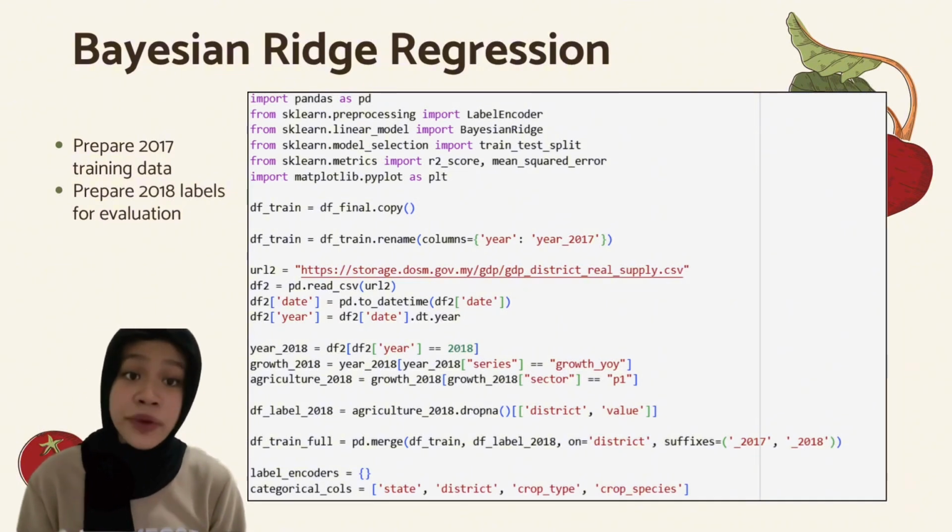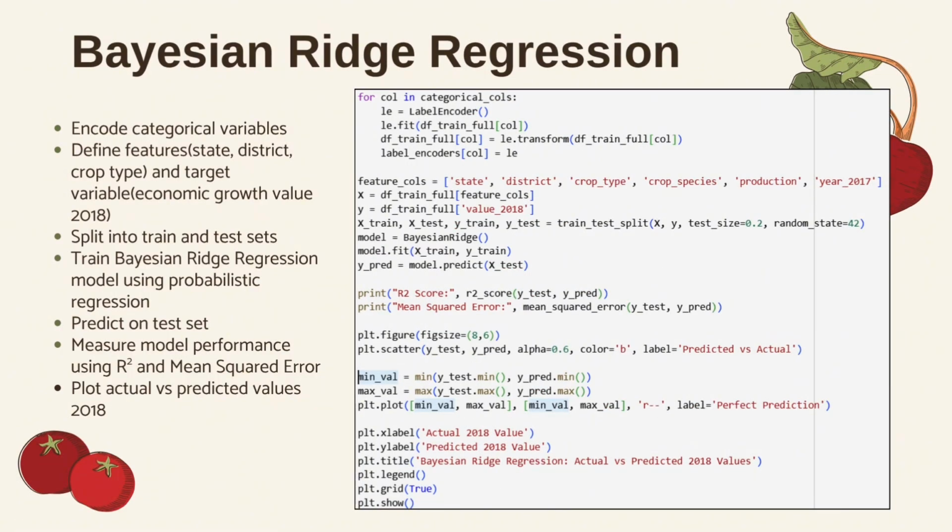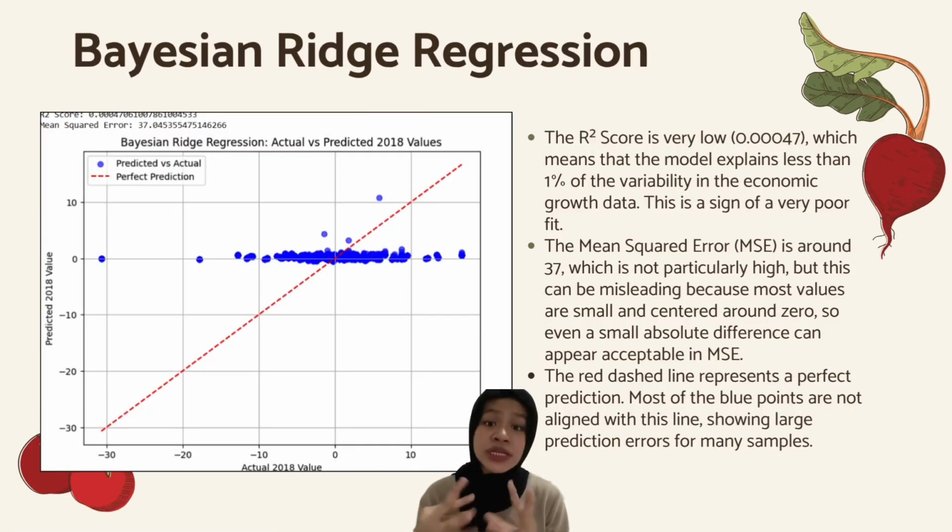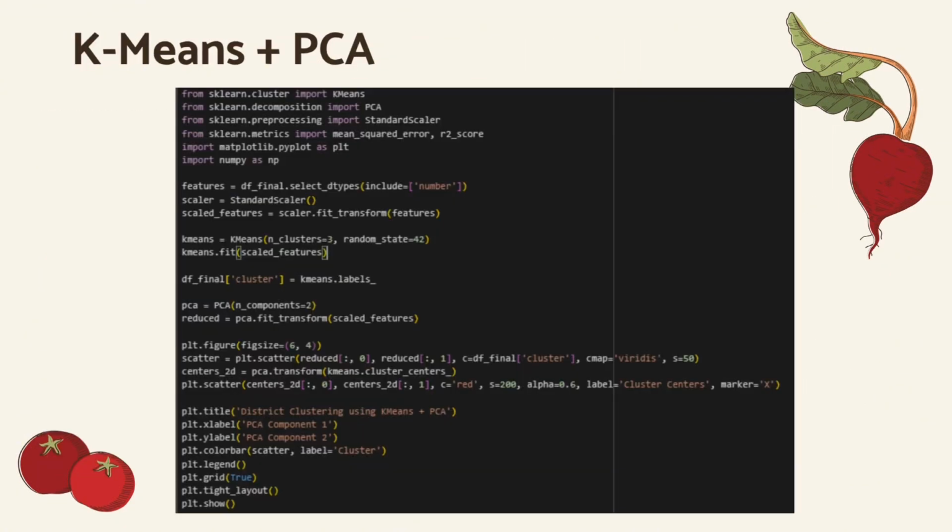I use this model to predict 2018 economic growth based on the crop production data from 2017. However, as you can see in the graph, the predicted values mostly cluster around 0 and don't follow the actual value closely. The R-square is very low, meaning that the model doesn't capture the relationship well. So this suggests that this model is not suitable for accurately predicting district-level growth using this dataset.